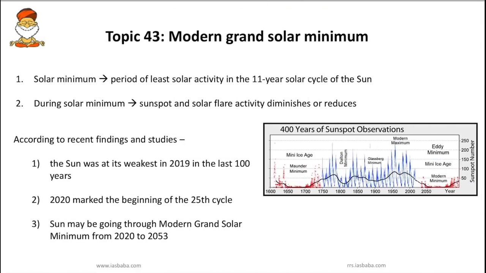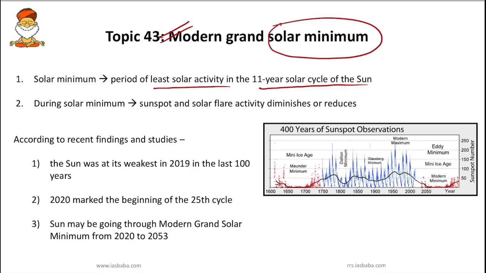Let's move on to the next topic, modern grand solar minimum. First we will try to understand what a solar minimum is. Solar minimum is the period of least solar activity, and it happens especially in the 11-year solar cycle of the sun.